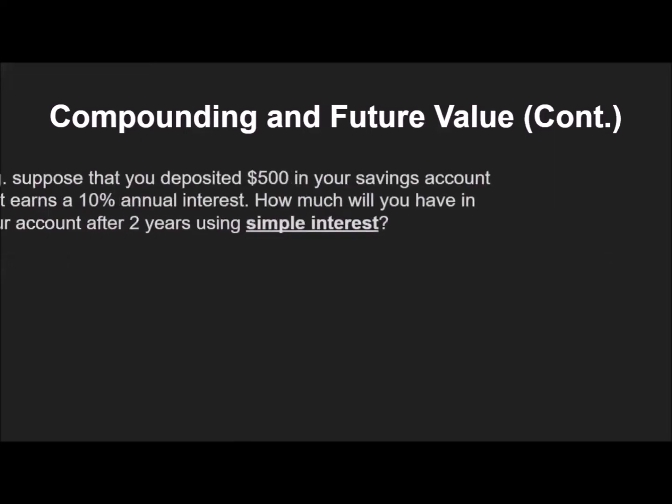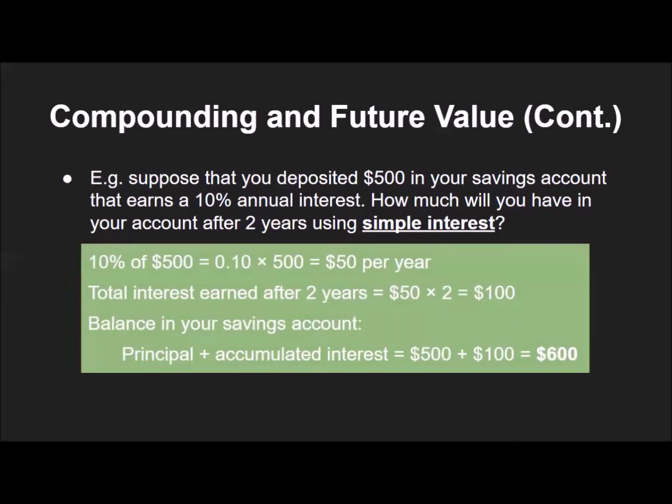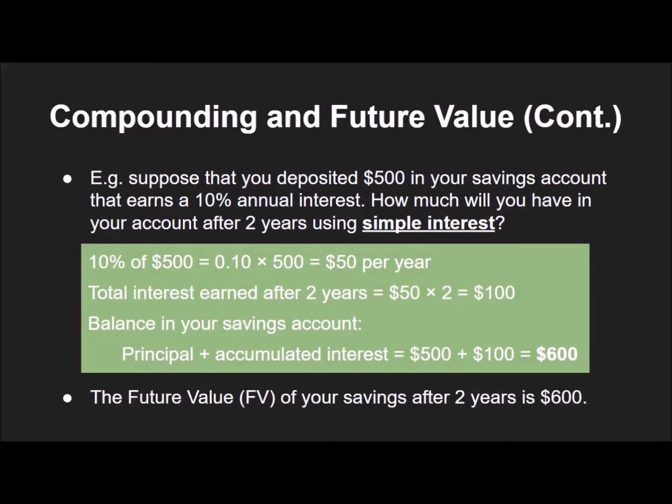Let's start with a simple interest example. Suppose that you deposited $500 in your savings account that earns a 10% annual interest. How much will you have in your account after 2 years? With simple interest, you will earn $50 per year every year. For 2 years, you will make $100. At the end of year 2, you will get the principal $500, plus the $100 interest earned. In total, you will get $600 in your account after 2 years. Another way of saying this is, the future value of your savings after 2 years is $600.